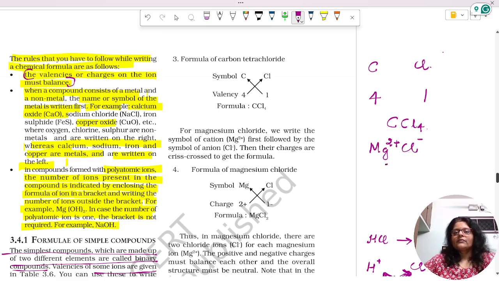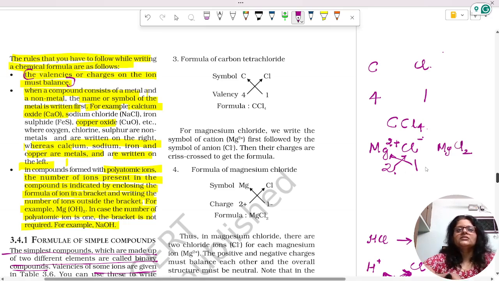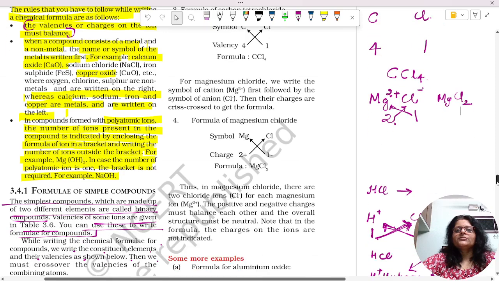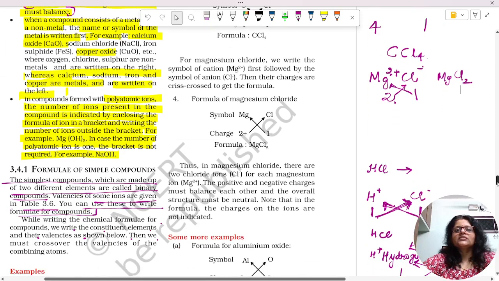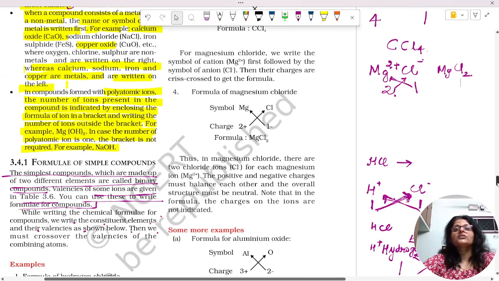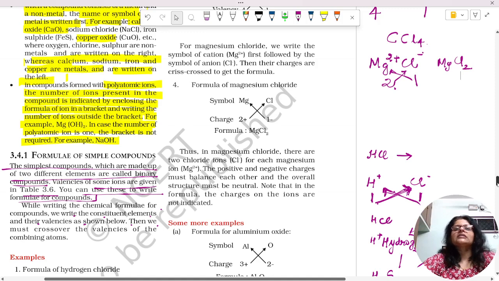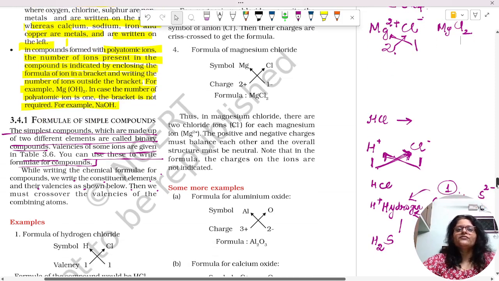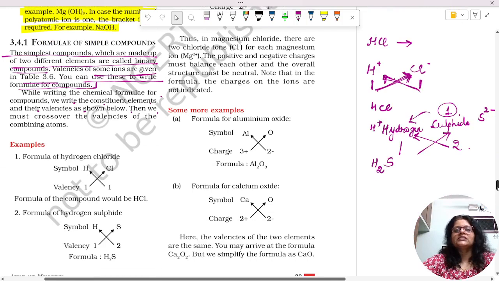Mg's valency is 2, chlorine's valency is 1. We cross it over and we get MgCl2. Magnesium fluoride is written like that. Thus, in magnesium fluoride, the positive and negative charges must balance each other, and the overall structure should have a neutral charge. Note that the charges on the ions are not indicated in the formula. So when you write it down, we are not going to write +1 and -2 in the chemical formula.